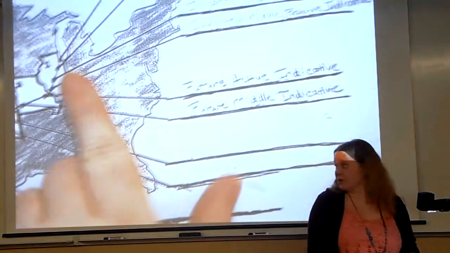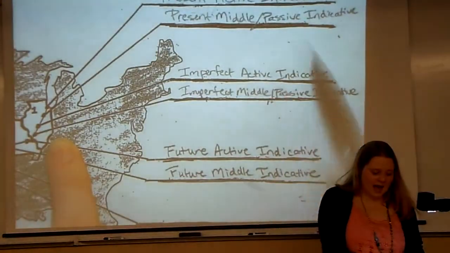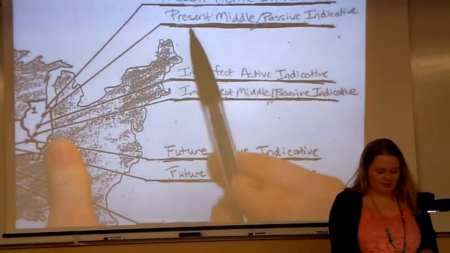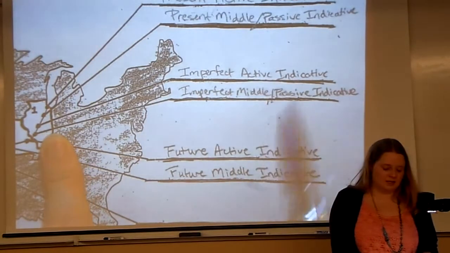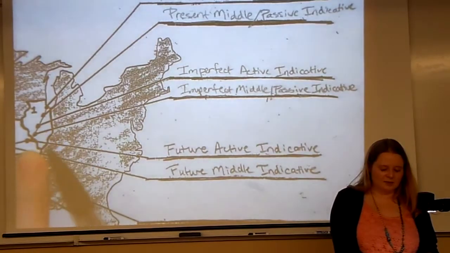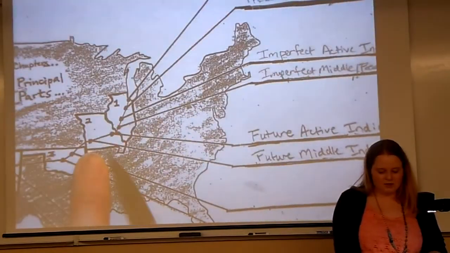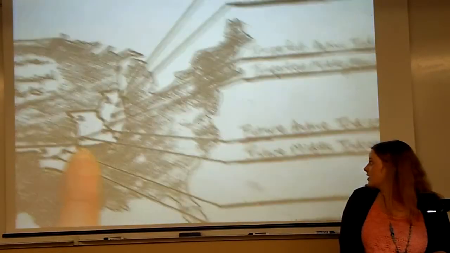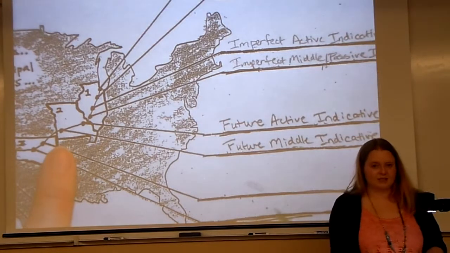Looking at the verbs on our map, so far we've looked at the verbs that belong in the state of Illinois. We've looked at both the present active indicative and present middle passive indicative, and also the imperfect active indicative and imperfect middle indicative. They're all built on the same stem, so we put them all in the same state of Illinois. As we move along, we've got Missouri with those S's in the middle that remind us of the future active indicative and future middle passive indicative.